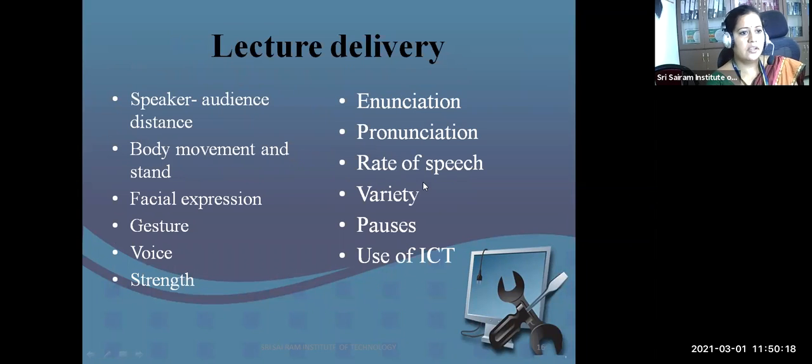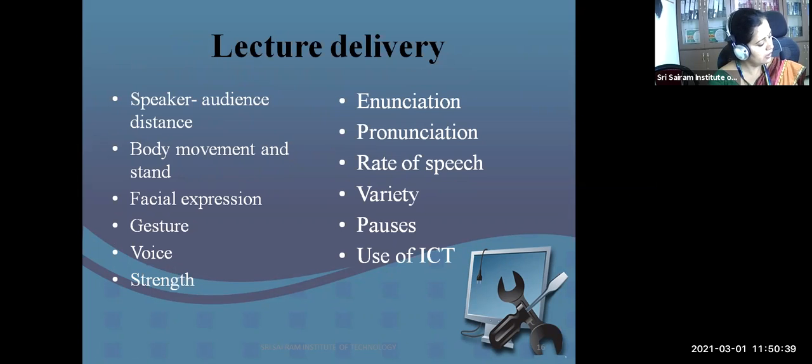Then lecture delivery, these things should be taken care of. Speaker-audience distance: the audience should not be too far away from the speaker. The distance should be minimal. Then body movement and stand should be elegant, it should not have any timid behavior.